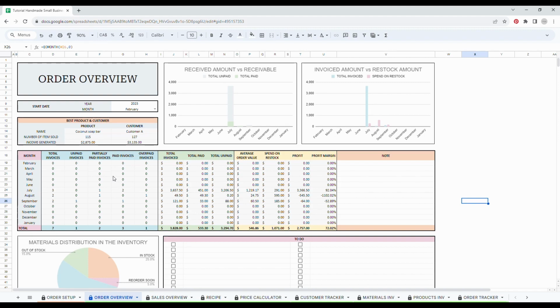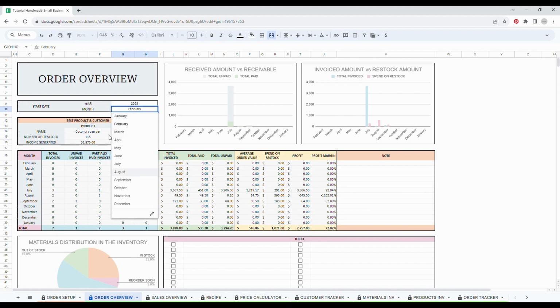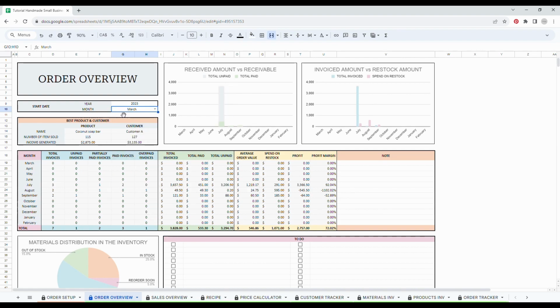Now let's have a look at the order overview tab. So in this tab, you will be able to see your yearly overview of your business performance in terms of months. So set up the start date first. Simply type in the year. So I was already in 2023, but I'll type it again. Then use the drop-down menu to select a month. It's only the month where your year will start. So let's say your year starts in March, simply select March.